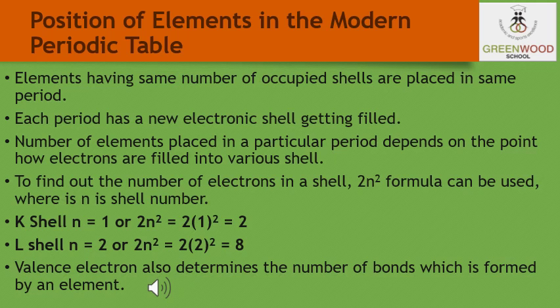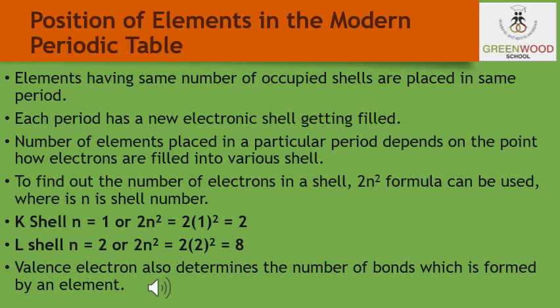In other words, atoms of the different elements with the same number of the occupied shells are placed in the same period. Let us take another example, from sodium to argon, which belongs to the third period of the modern periodic table. Since the electrons in the atoms of these elements are present in 3 shells, that is in K, L and M shells.